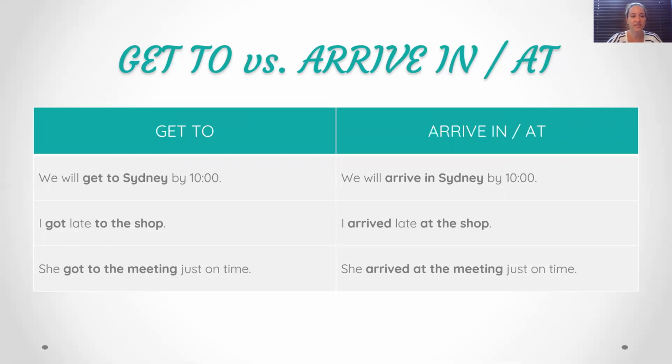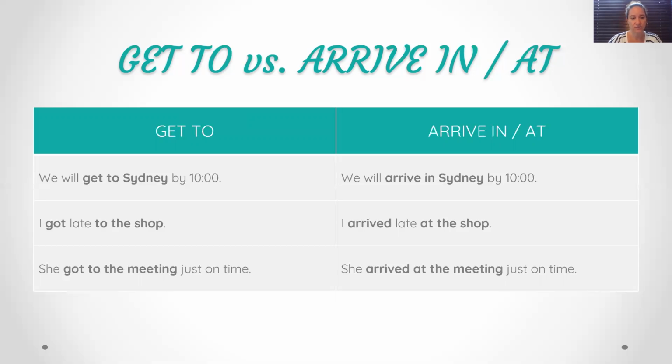Good. So get to means arrive. So to arrive in a city, in a geographical place, or arrive at a place. Well, it's exactly the same meaning, get to, arrive in, or arrive at. But whether you use get or arrive, you will change the preposition. So with get, always use to. That means arrive. We will get to Sydney by 10 o'clock. But if you check the second column, if you use arrive, we would say in Sydney. We will arrive in Sydney by 10 o'clock.